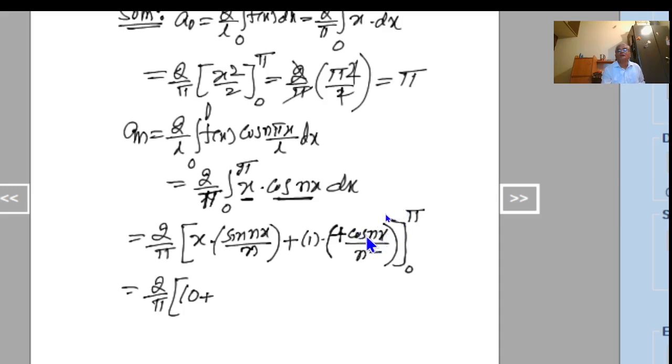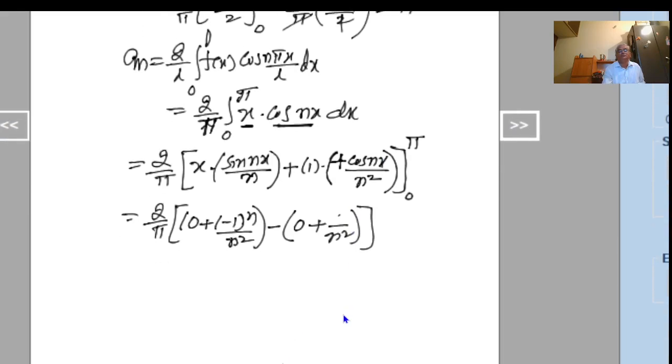Cos of n pi value is minus 1 to the power of n. So that is minus 1 to the power of n divided by n square. This is the upper limit. Coming to the lower limit, put x equal to 0. Here x is there, therefore 0 into this term becomes 0. First term is 0 plus. Second term, if I put x equal to 0, cos 0 is 1, so 1 by n square. So this is equal to